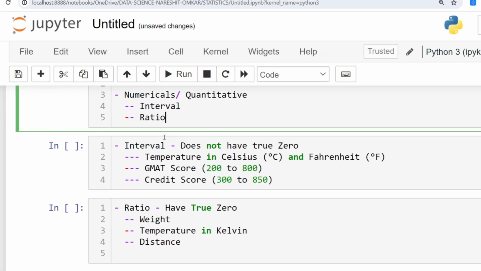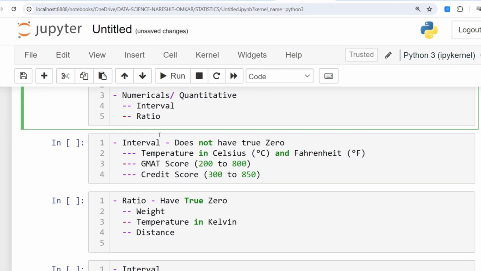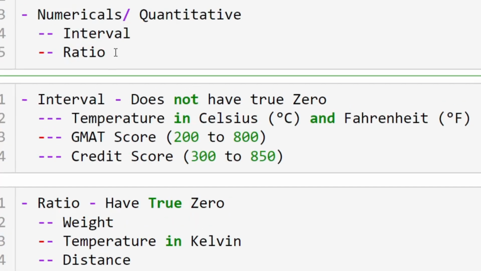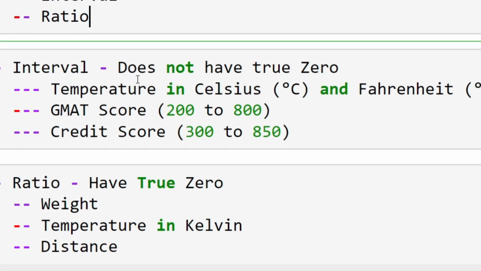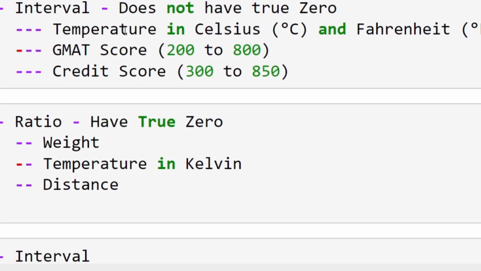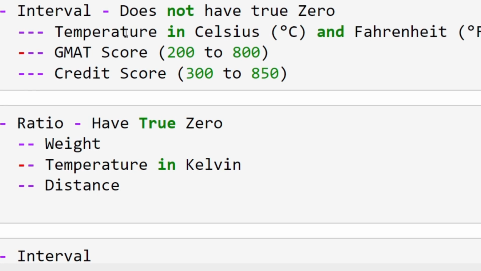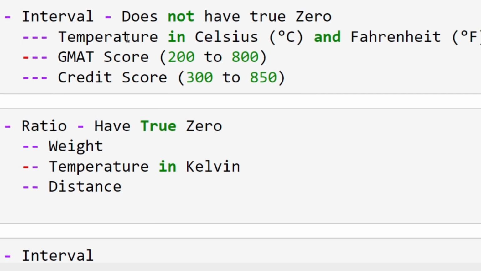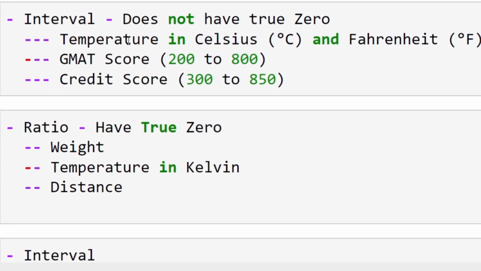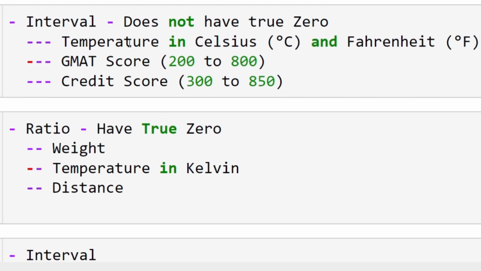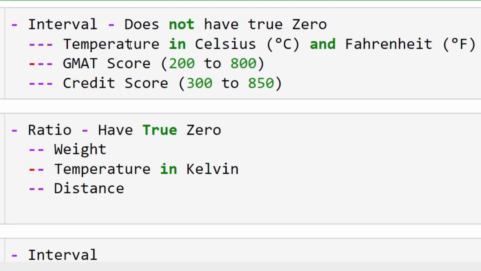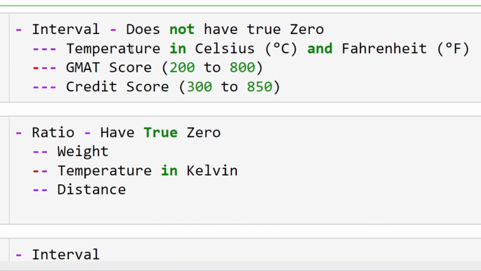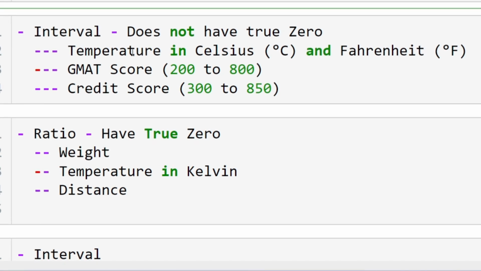There is a lot of confusion between the interval and ratio, so in this video we try to break it down. First, the interval. The interval does not have a true zero. It doesn't have any true zero value. Temperature in Celsius and Fahrenheit has no true zero value. Like a GMAT score from 200 to 800, we don't find a true zero. A credit score, 300 to 850, doesn't have a true zero. So this is the meaning of an interval.